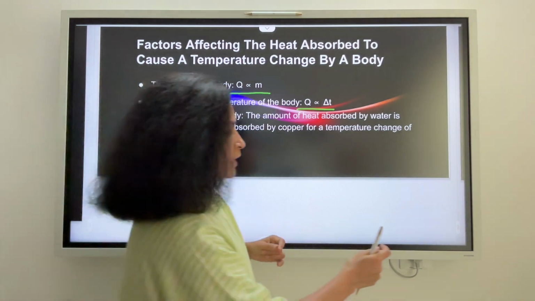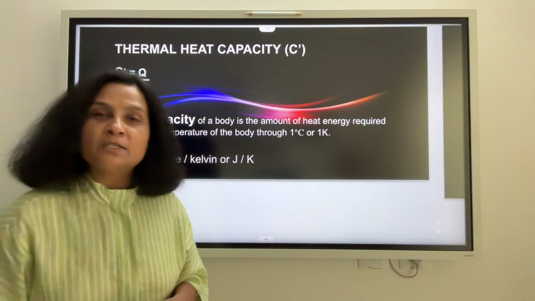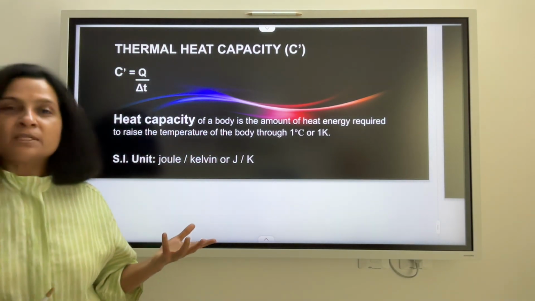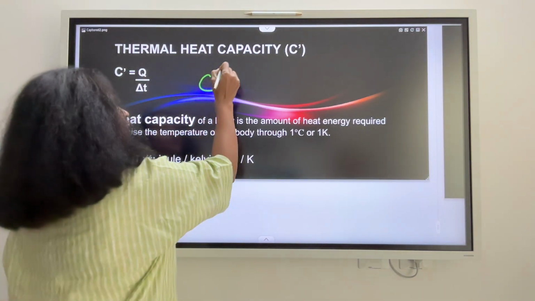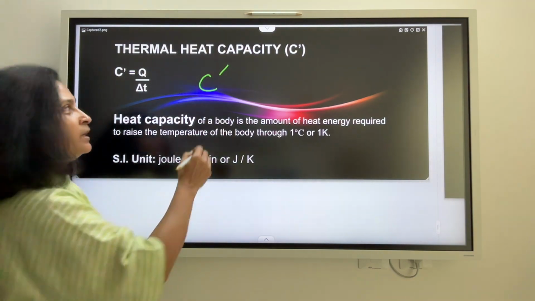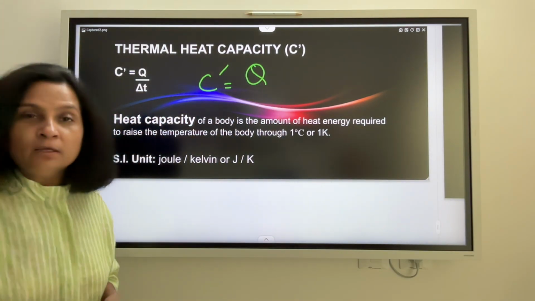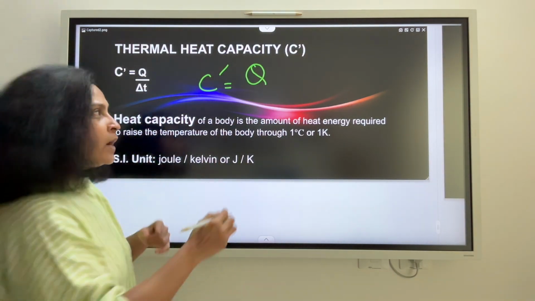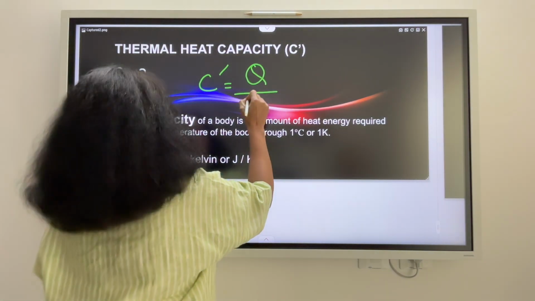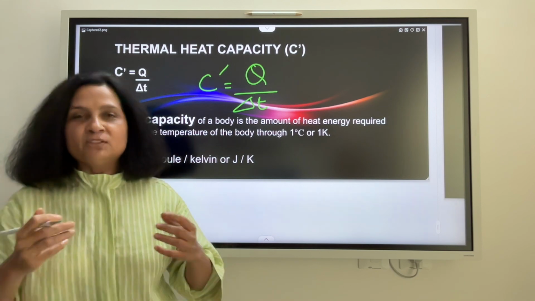Having said that, now let us understand the concept of thermal heat capacity. So how do we represent thermal heat capacity? Well, this is thermal heat capacity. And what is thermal heat capacity? Well, it is the quantity of heat energy absorbed by a body to create 1 degree change in temperature. So 1 degree change is the same as 1 Kelvin change.